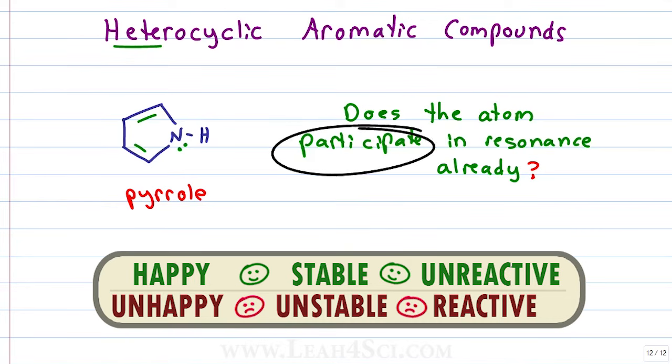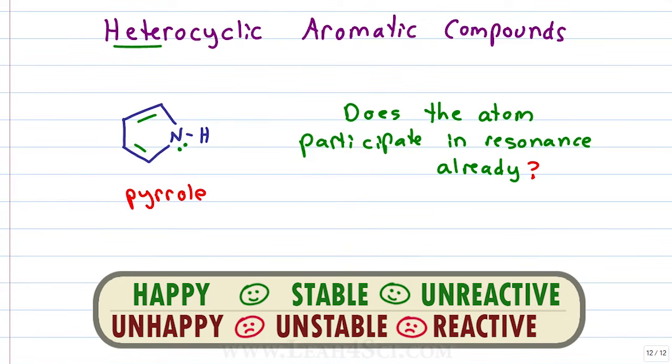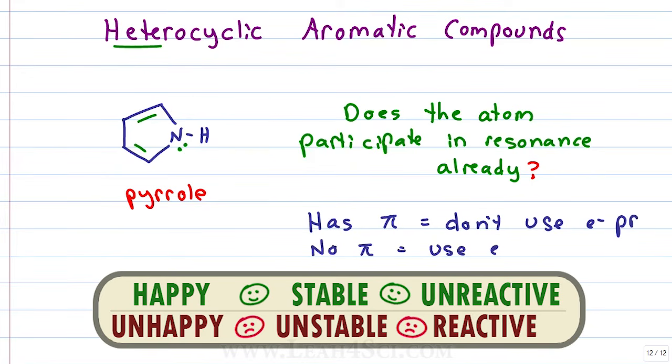If the atom is already participating with a pi bond, you don't add the electrons in. If the atom is not participating, you use the lone pair. Again, if the atom has a pi bond, you don't use its electron pair. If it has no pi bond, you use its electron pair. If it has 2 electron pairs, you only need 1, because 1 is enough to participate.